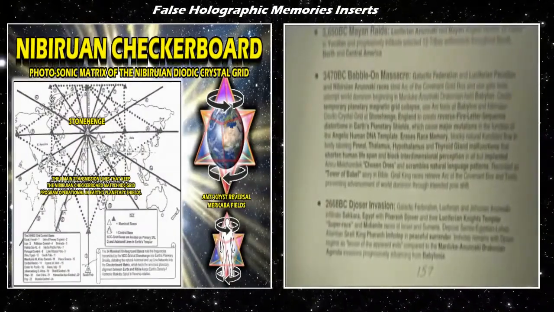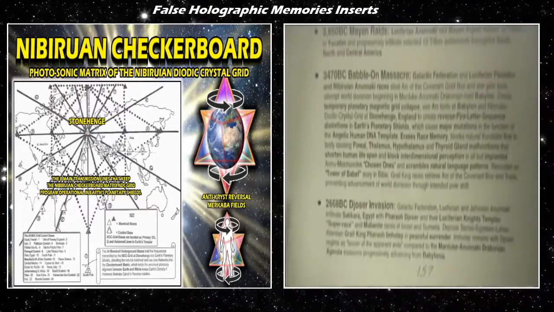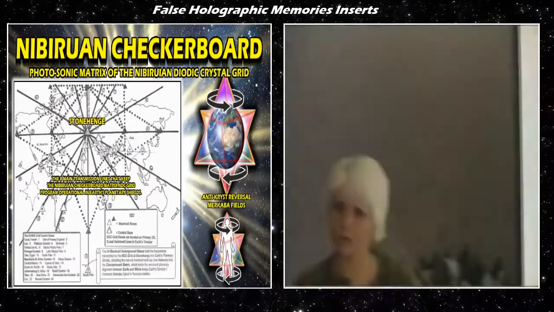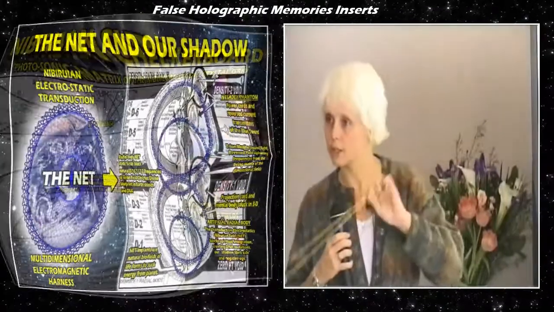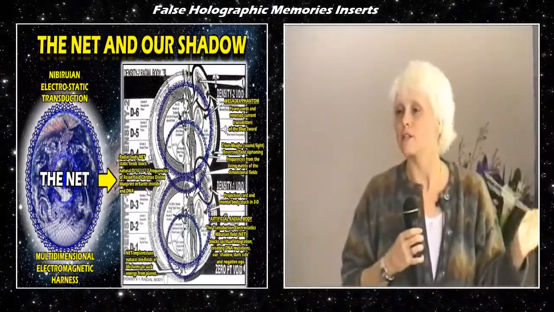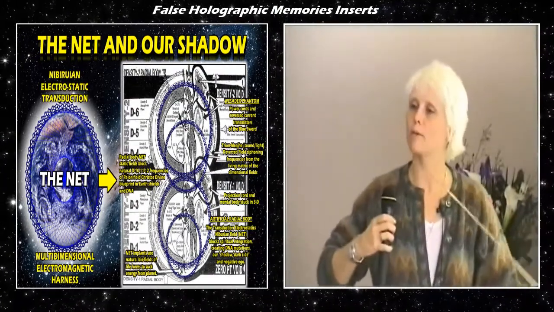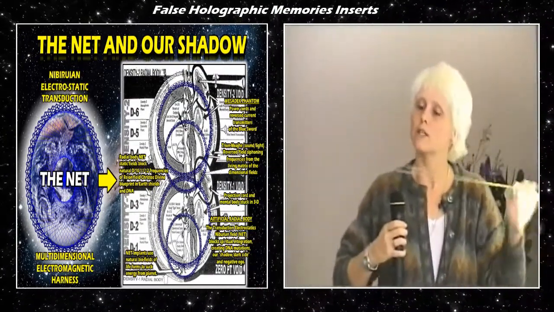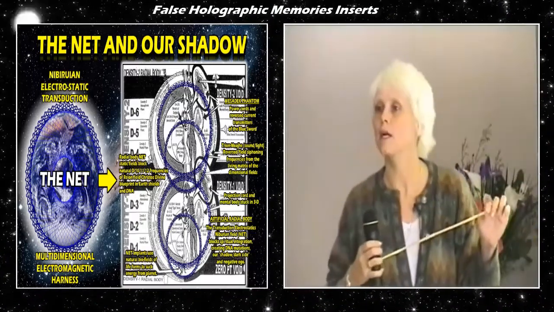They started running holographic inserts, which are kind of like virtual reality pictures, down through the Nibiruan dotted crystal grid, down into the planetary radial body, which is like a projection screen. So for us to have memory, we are directly tapped into our personal radio bodies, which tap into the planetary radio body. So the parts of our codes that were the normal, that weren't reversed, would hold the actual human memory.